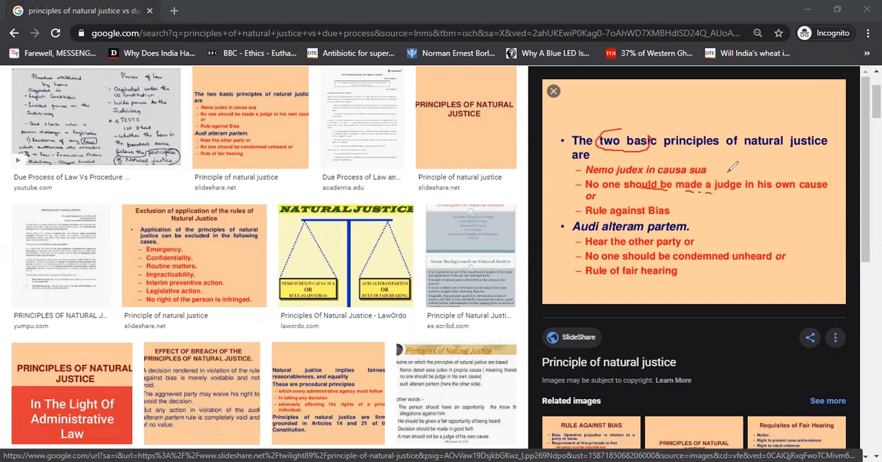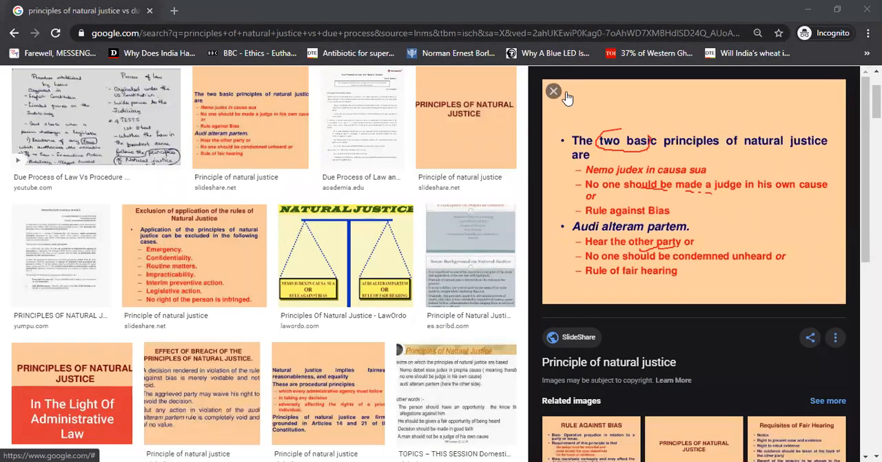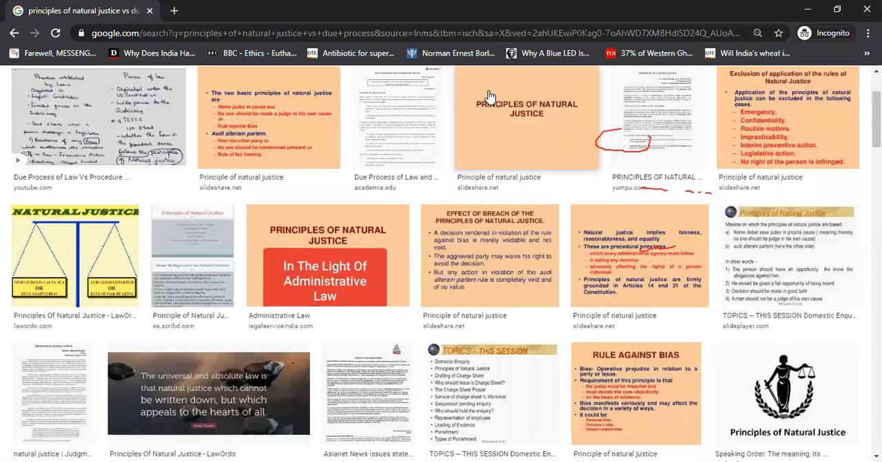So that is the first thing, and the second thing is you should at least hear the other party out. So yes, these are the two basic principles of natural justice. Don't get confused that it is based on the idea that everyone is equal and all that. No, these are legal terms. So the principle of natural justice has these two basic principles. Now let's go back to the notes.